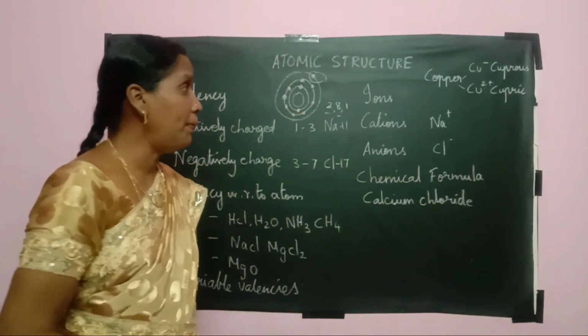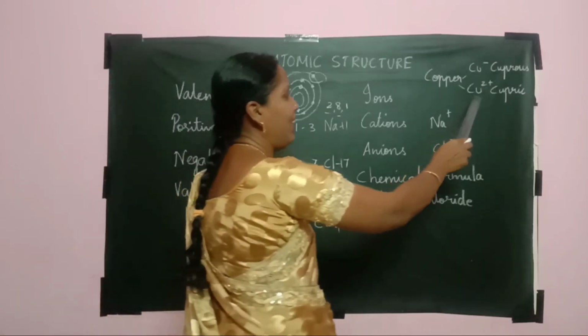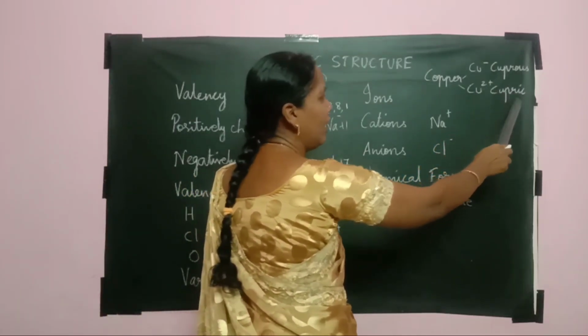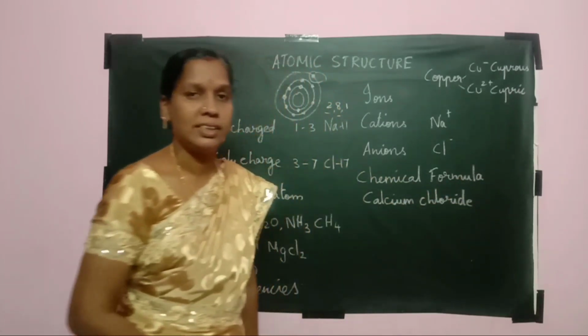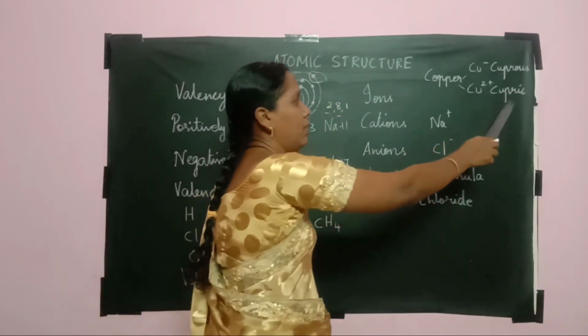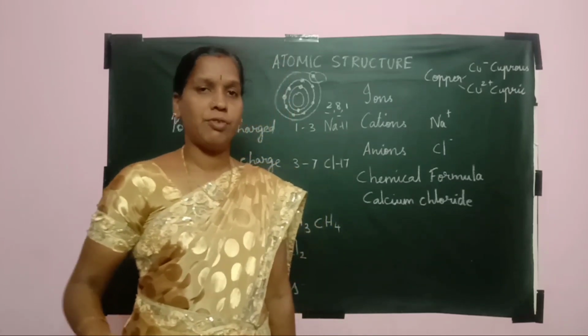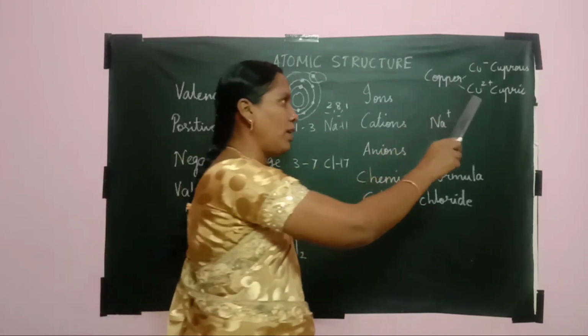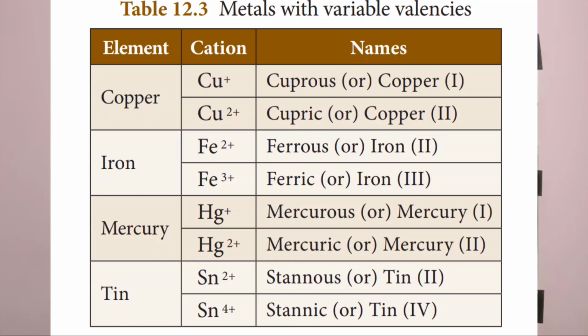So in case of copper 2 plus, the valency is more, then in the suffix you have to write IC, that is cupric. Or either in case of Roman values also we can take copper 1 and then copper 2.